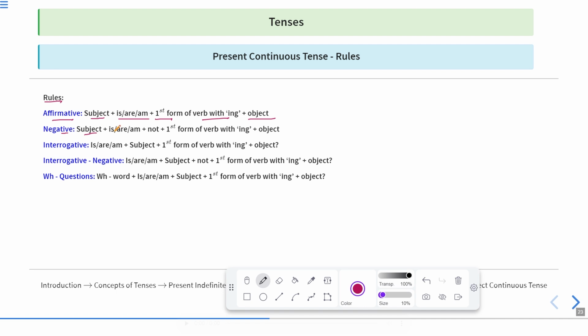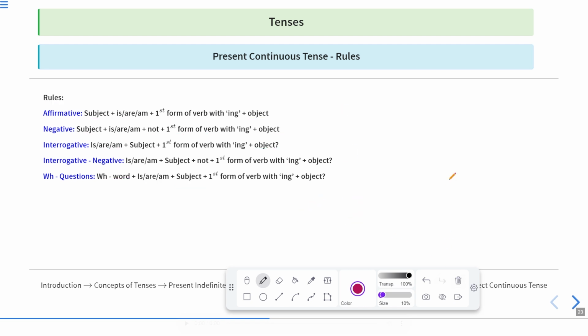In negative sentence, subject plus is/am/are plus not plus first form of verb with ing plus object. In case of interrogative, is/am/are, these helping verbs will come prior to the subject: is/am/are plus subject plus first form of verb with ing plus object. Then interrogative negative: is/am/are, then subject, then not, then first form of verb with ing and then object. And in case of WH questions: WH word, then is/am/are, then subject, then first form of verb with ing and then object. So these are the rules of present continuous tense.